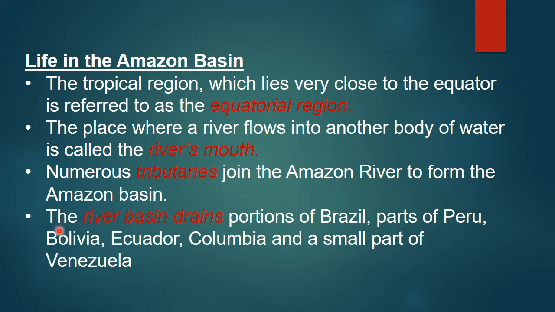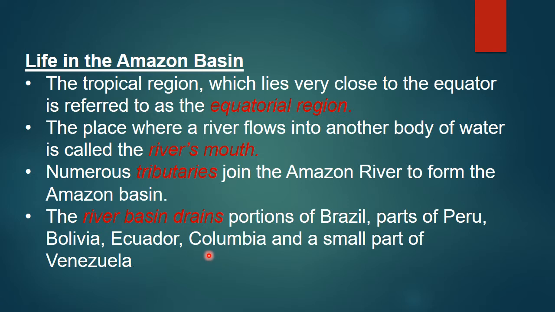The river basin drains a portion of Brazil, parts of Peru, Bolivia, Ecuador, Colombia and a small part of Venezuela. So where this river basin drains, it covers a portion of Brazil, parts of Peru, Bolivia, Ecuador, Colombia and a small part of Venezuela.